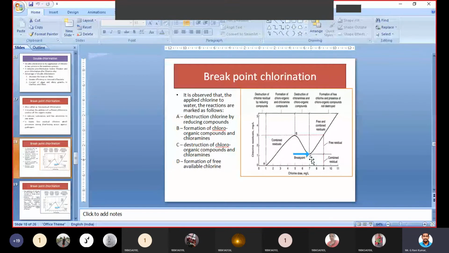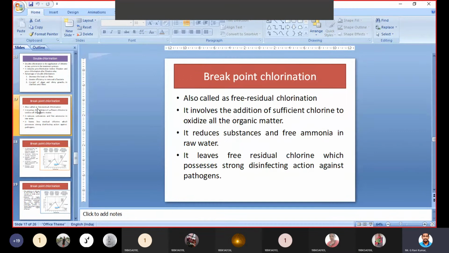By observing in the laboratory with a number of trials, we can predict the time, after adding chlorine to water, whether after 100 seconds, or 200 seconds, or after 3 minutes or 5 minutes, that breakpoint chlorination may be there. At that exact time, if we add some extra chlorine, it will give more efficiency and actively kill the bacteria. That is nothing but breakpoint chlorination.